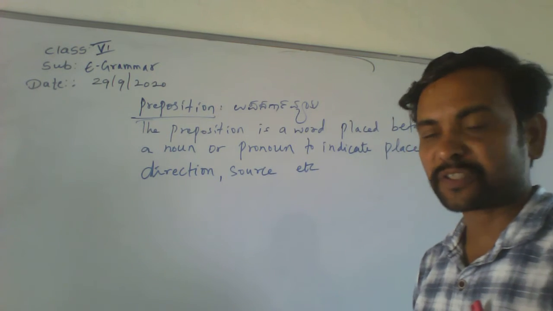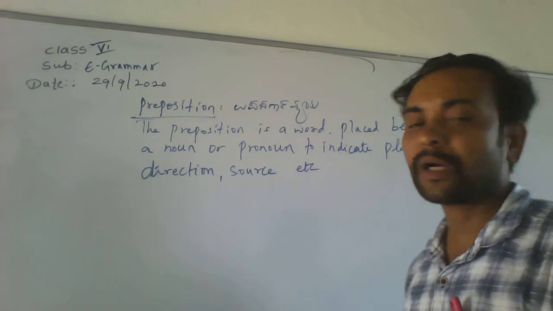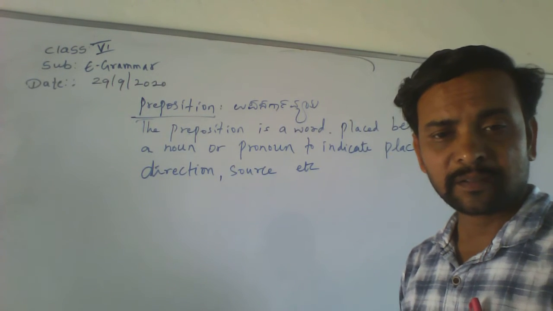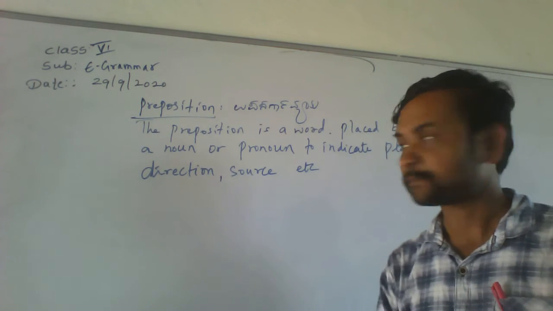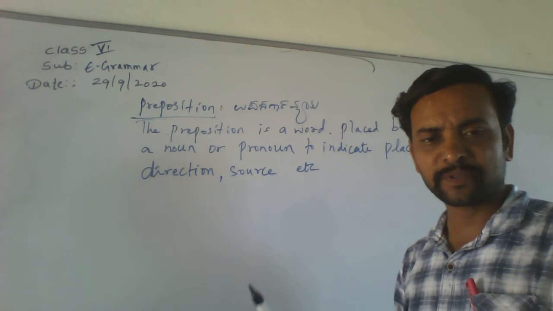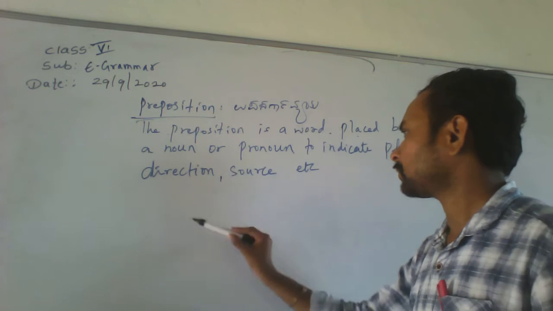What is a preposition? A preposition is a word. As noun and pronoun are words, and adjective is a word, the preposition is also another kind of word, placed before a noun.